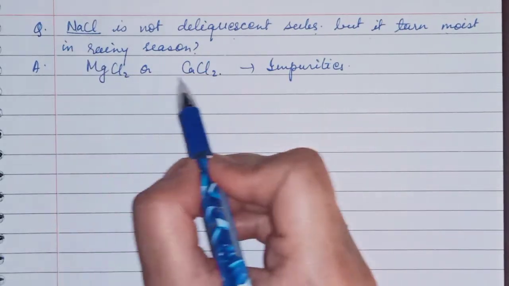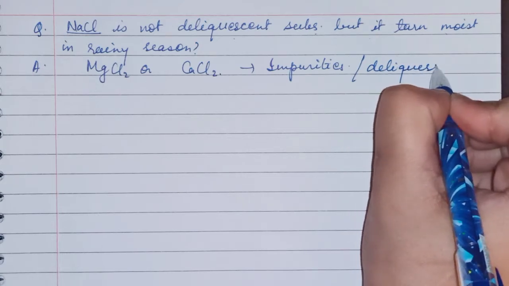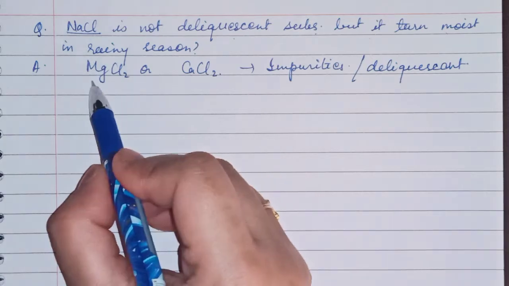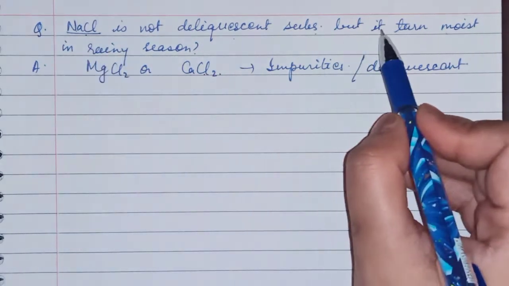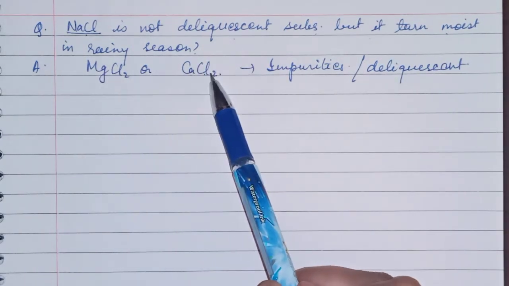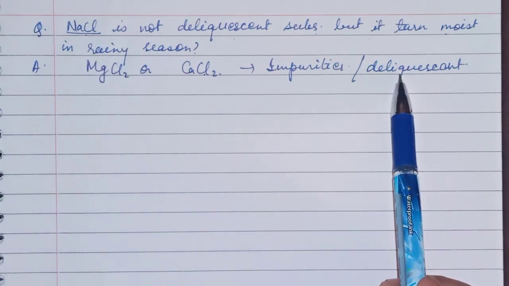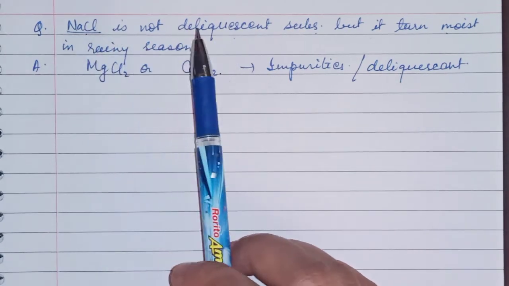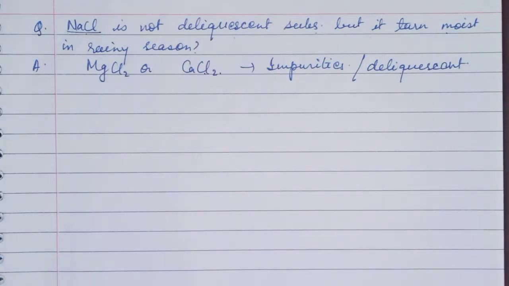Because these are deliquescent in nature, because of these two impurities NaCl will get moist in the rainy season. These two are present in sodium chloride and these are deliquescent substances which can absorb moisture. So that's why sodium chloride turns moist in the rainy season.